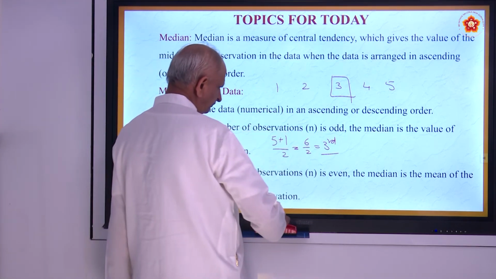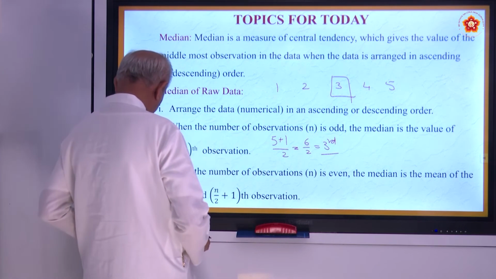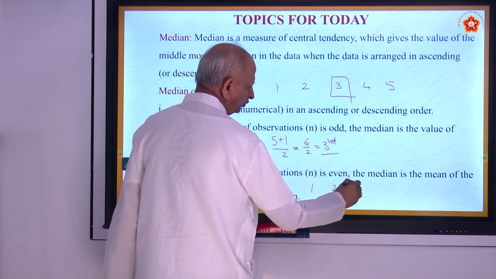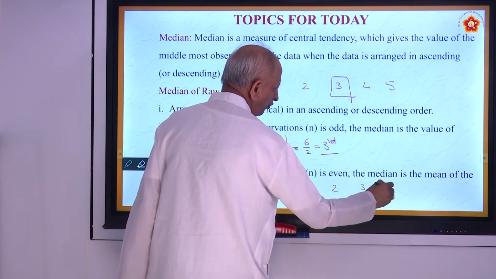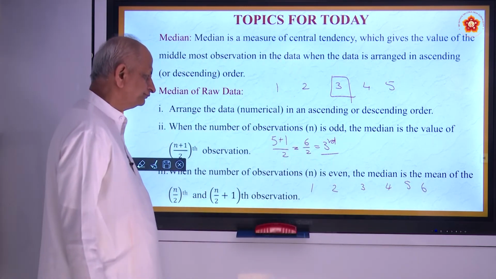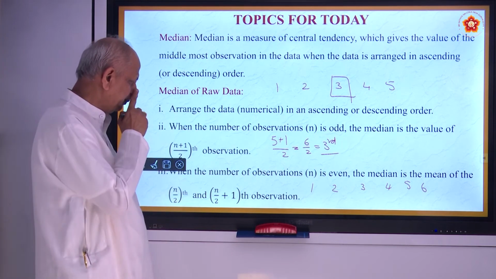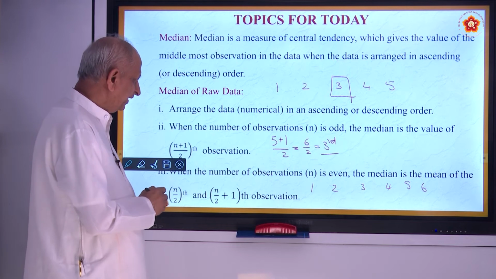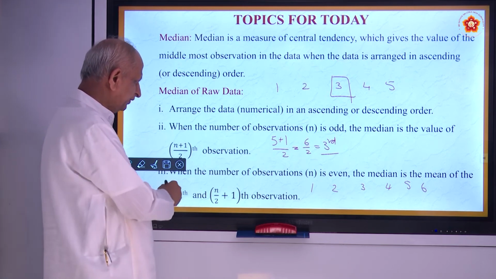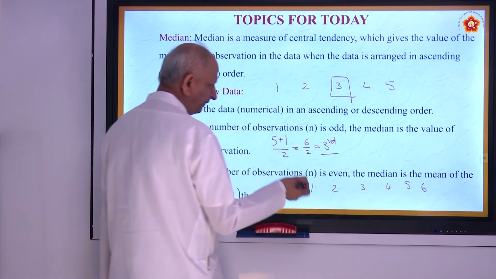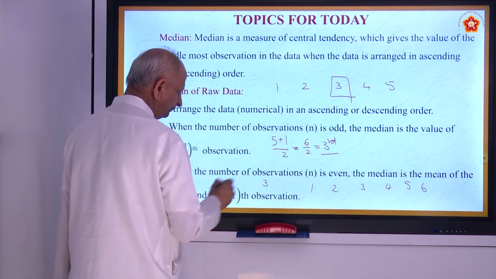Suppose same thing, if you have numbers like say 1, 2, 3, 4, 5, 6, that is even. In this case, what you must do? You must find the mean of the n by 2 and n by 2 plus 1 observations. N is 6 here, 6 by 2 is 3.